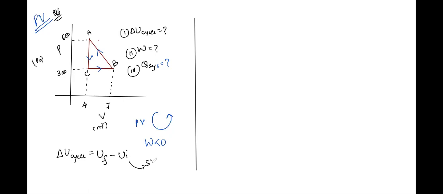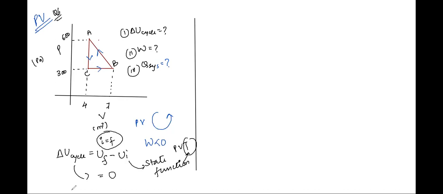Whichever are the state functions, they directly depend upon the state variables. What are the state variables? Pressure, volume, and temperature. In our case, internal energy is just a function of temperature. Because the process is cyclic, the initial and final values are the same. Therefore, for a cyclic process, the change in internal energy is taken as zero around the cycle.